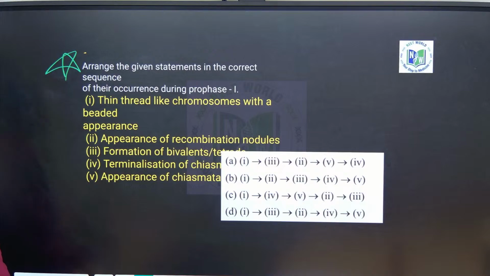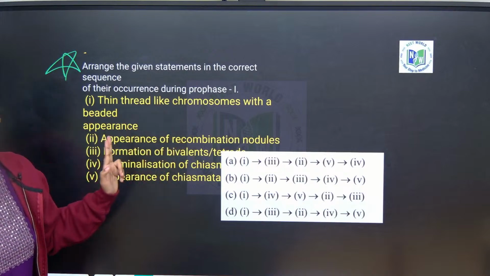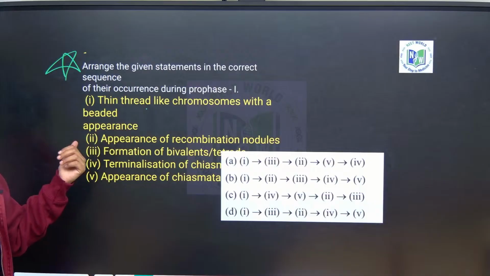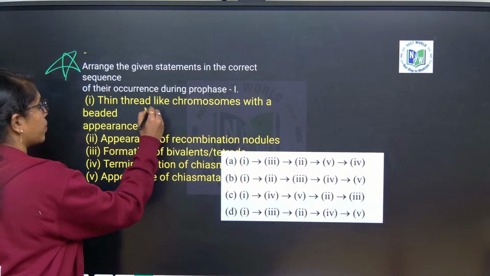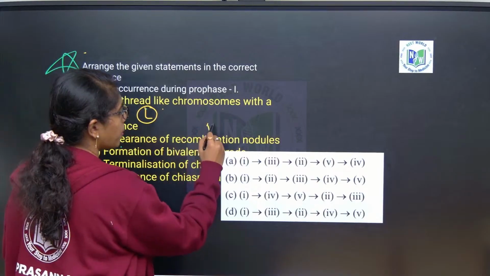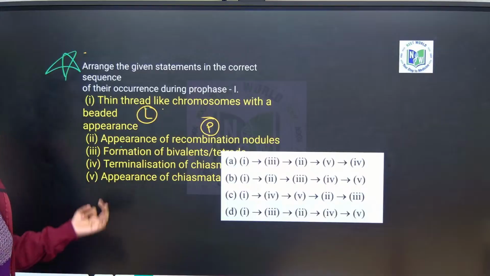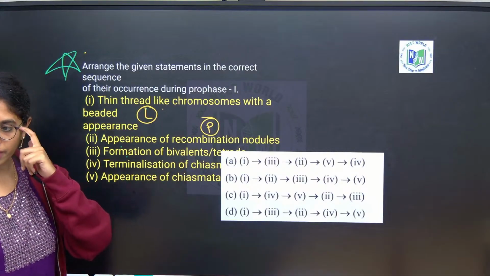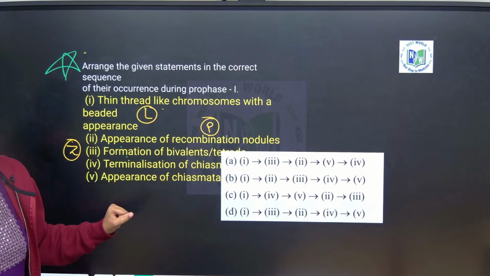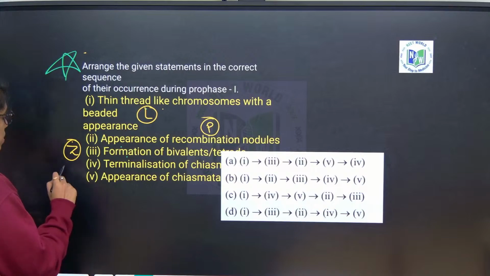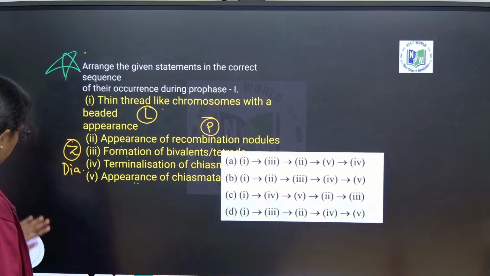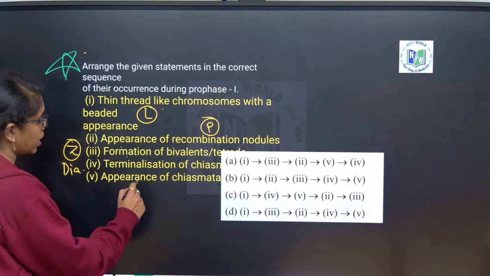We will first locate the substages. Thin thread-like chromosomes with a beaded structure, where will you see it? In leptotene. Second, appearance of recombination nodules in pachytene. Third, formation of bivalents or tetrads, zygotene. Very good, Aisha. Next, terminalization of chiasmata, just now you said diakinesis. Appearance of chiasmata, the X-shaped structure, is in diplotene.